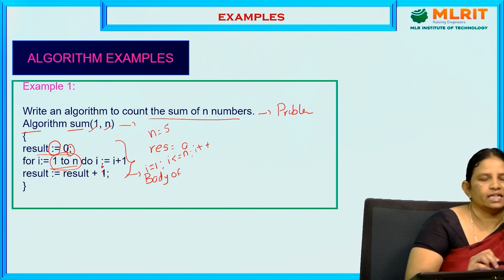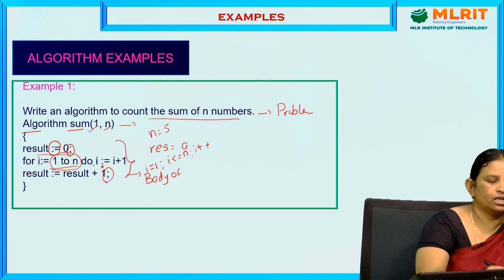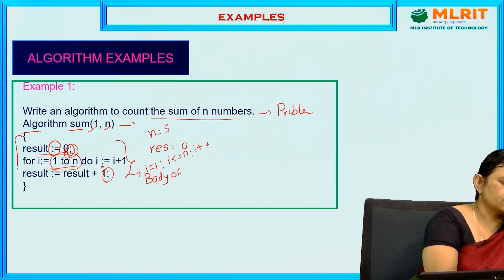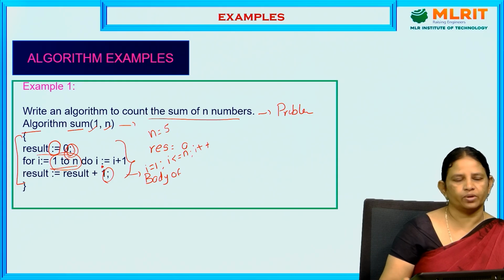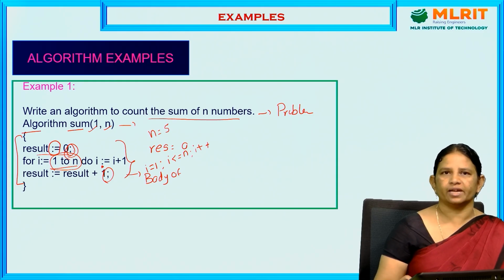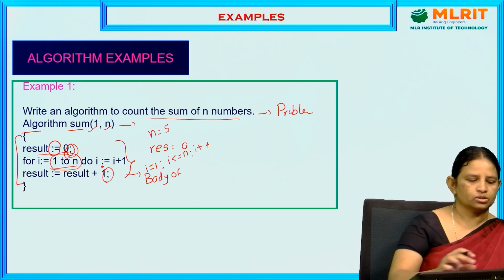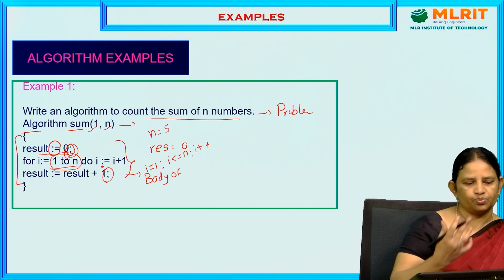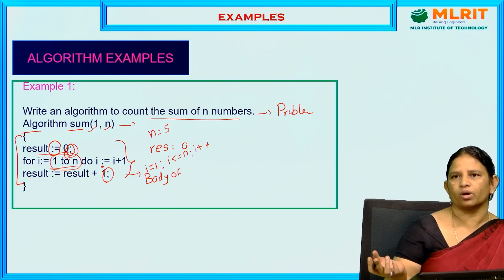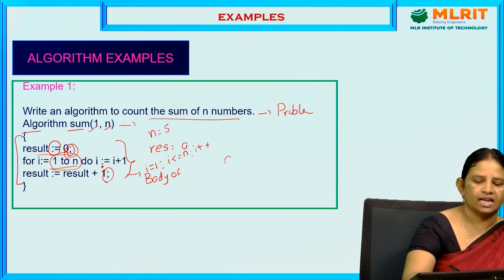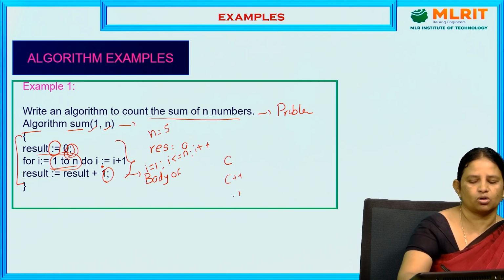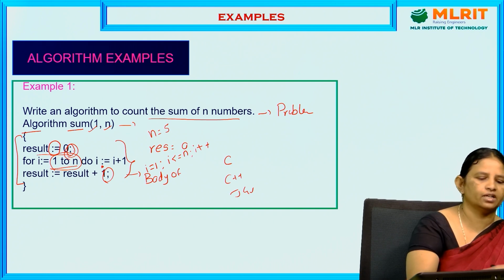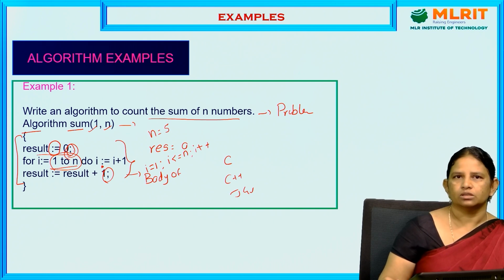Every statement inside the body ends with a delimiter called semicolon. Then these statements must be written inside the body with the help of the opening brace and the closing brace. So this is the example of pseudocode. The same thing we are going to convert in the form of a programming language, that may be either C language, C++ or Java. Whatever the programming language we are going to use, we have to convert this pseudocode in the form of programming language.